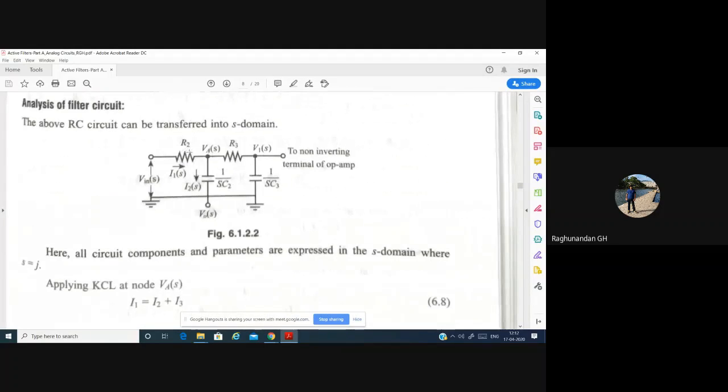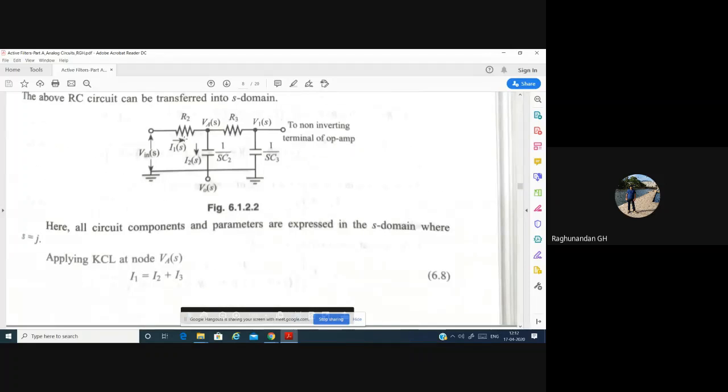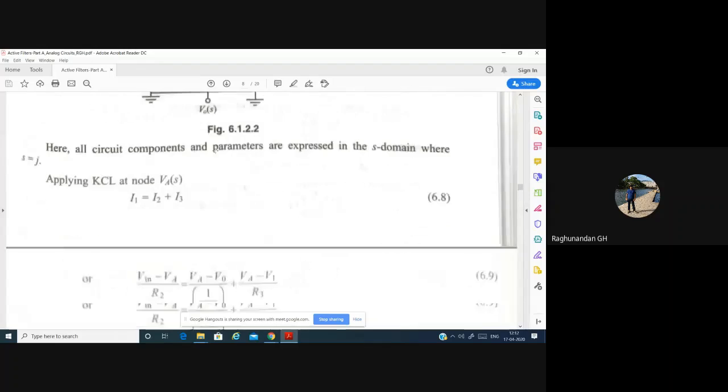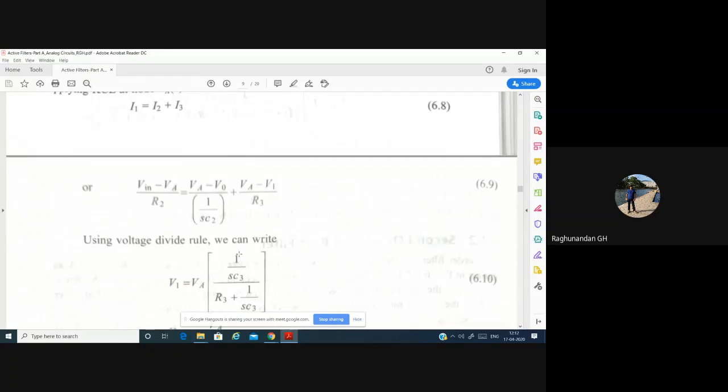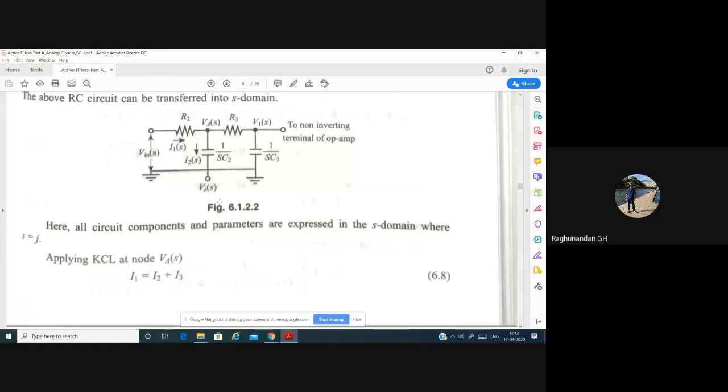Since the current I is coming from V in and VA, we have V in minus VA by R2, and again VA minus V naught by 1 by S C2, and similarly VA minus V1 by R3. Again, by voltage divider rule, our main intention is to know the voltage applied to the non-inverting terminal. In order to know that, we want to know this voltage V1.